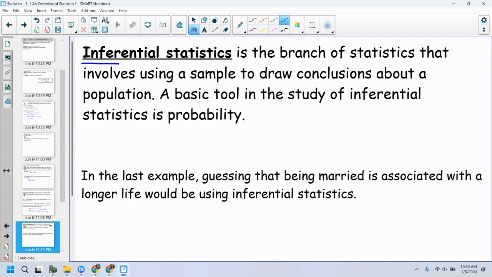Or maybe I said this: I take this class's GPA, I average it together, and then I said I'm going to make a decision about the entire population of all students in America's GPA, right? Because would it be difficult to find every student in America's GPA? Yeah, it'd be super difficult, right? It'd be very, very difficult.